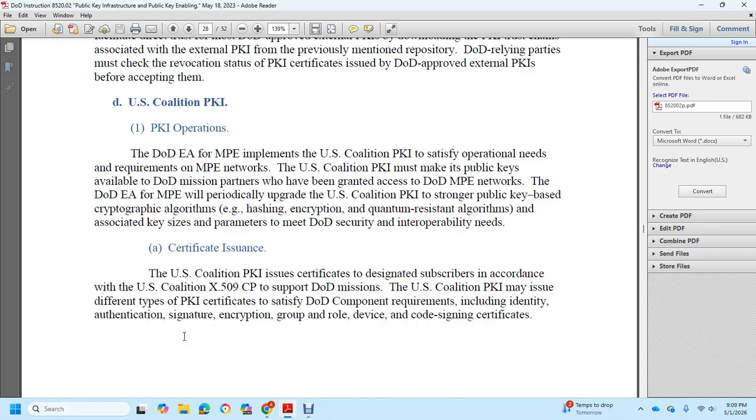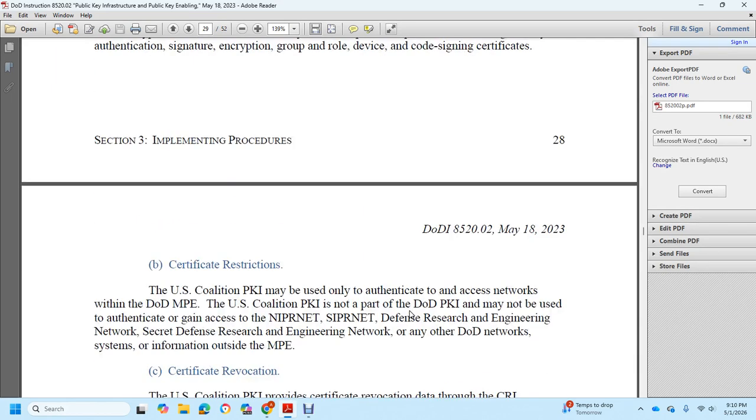A certificate issued by the U.S. Coalition Public Key Infrastructure, with a certificate designated with the U.S. Coalition X509 certificate practice, in support of the DoD mission. The U.S. Coalition Public Key Infrastructure may issue different types of public key infrastructure certificates, the same as the DoD component requirement, including identity, authentication, signature, encryption, group, role, device, and code signing certificates. Certificate restriction: U.S.